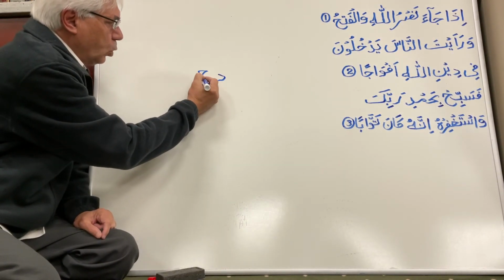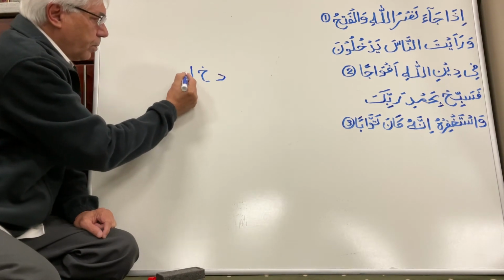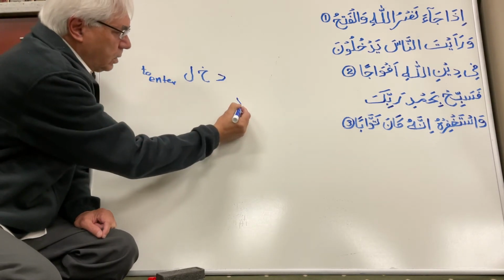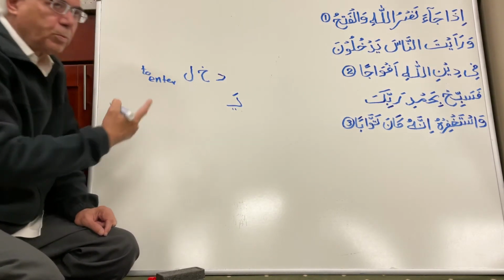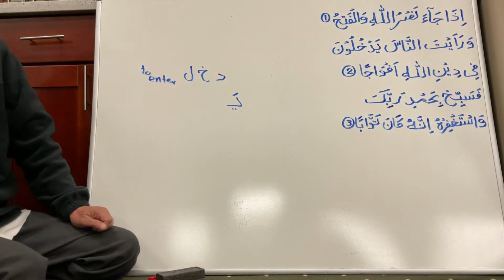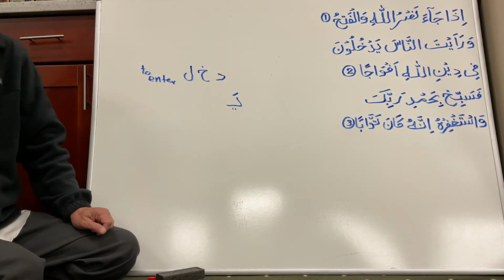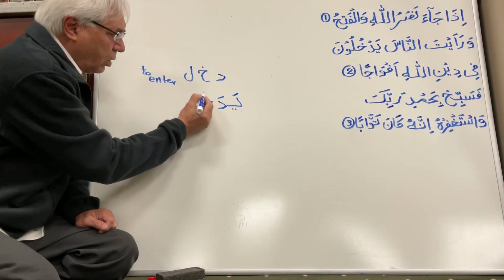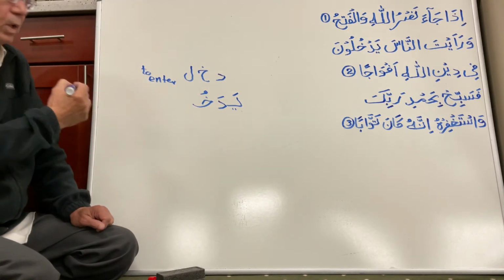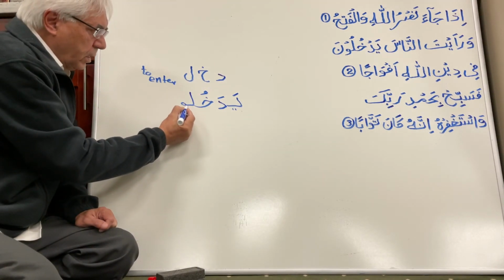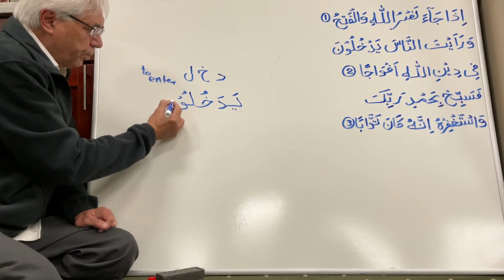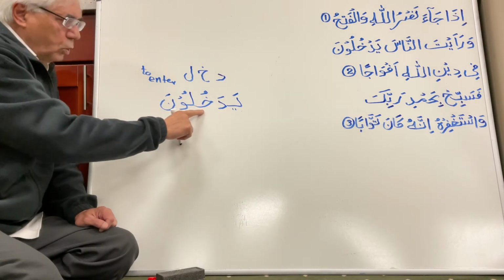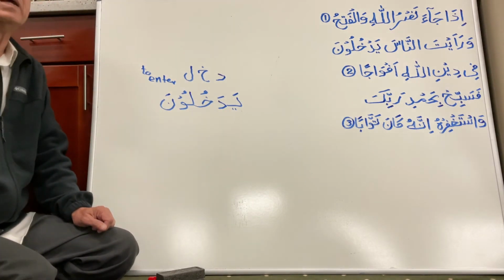Dakhala, to enter. First put a ya. As soon as you put the ya in the beginning, it becomes present and future, mudare, yaf'alu. And I mentioned that in this case, this kha will carry a pesh or dhamma. And we did that. Yadkhuluna. Plural. Noon is a noon Arabi. Waw is a plural. Yadkhulu, he will enter. Yadkhuluna, they will enter.